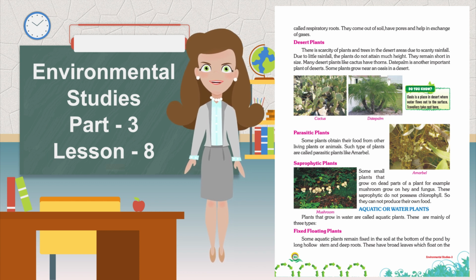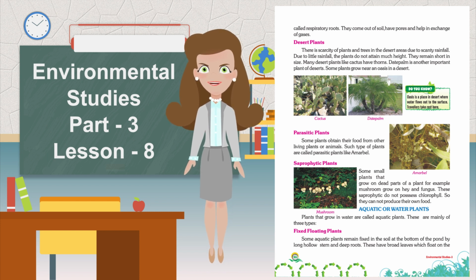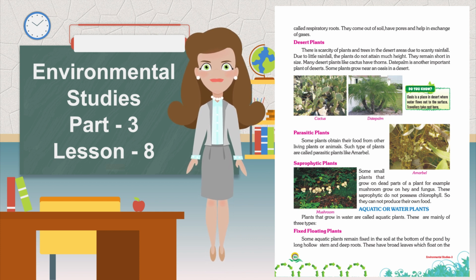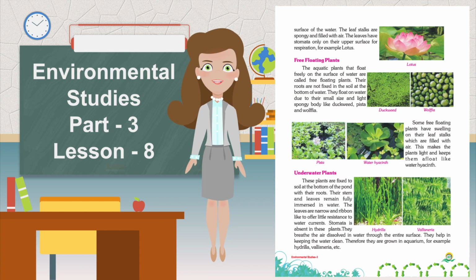Aquatic or water plants. Plants that grow in water are called aquatic plants. These are mainly of three types. Fixed floating plants. Some aquatic plants remain fixed in the soil at the bottom of the pond by a long hollow stem and deep roots. These have broad leaves which float on the surface of the water. The leaf stalks are spongy and filled with air. The leaves have stomata only on their upper surface for respiration.